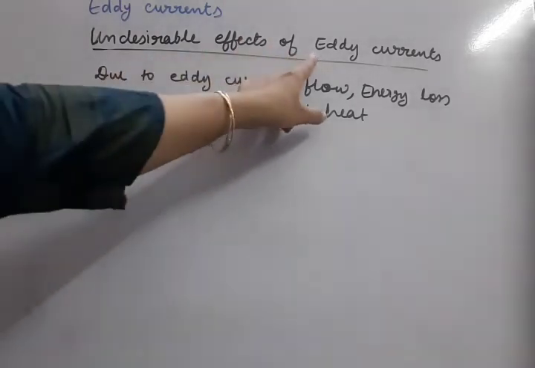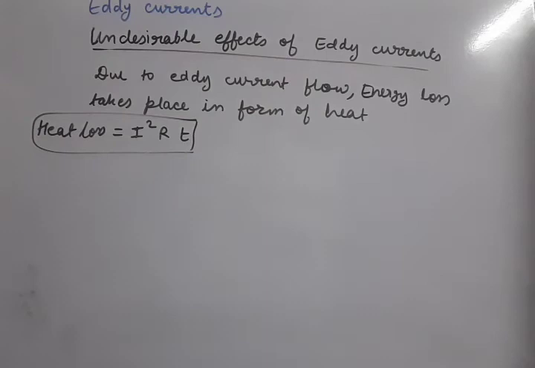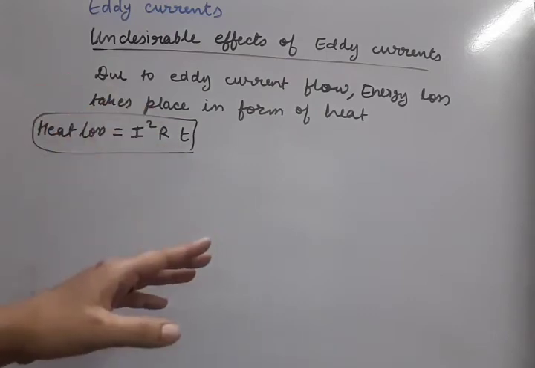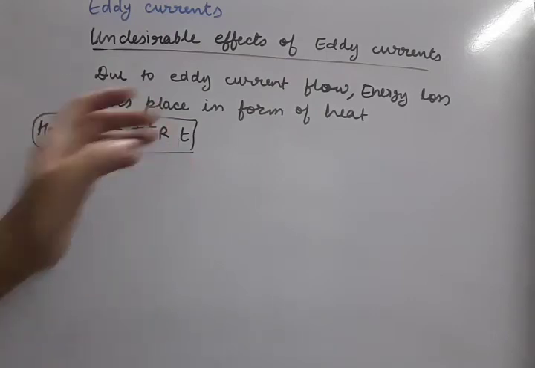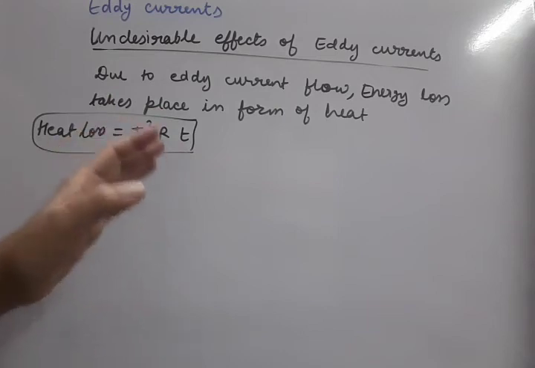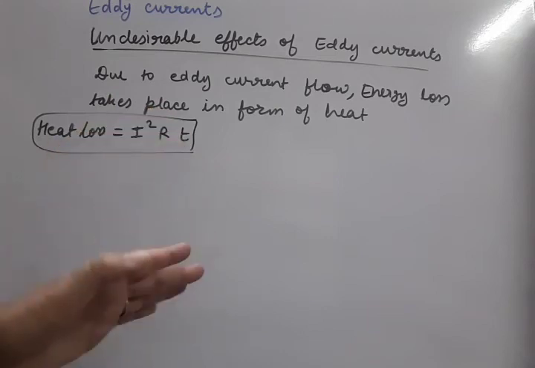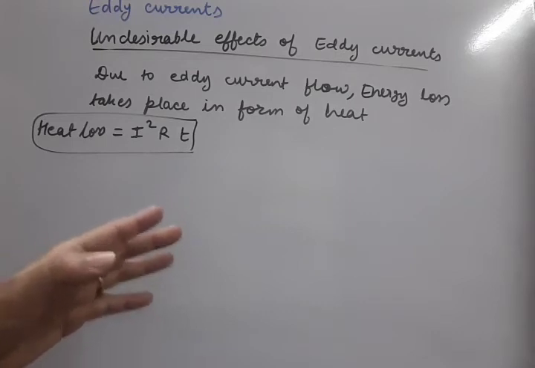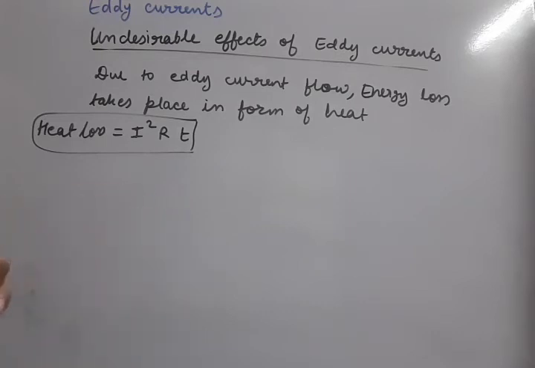Now because eddy currents are undesirable, that means somewhere they help also, but because of this heat loss they are undesirable also. So how can we reduce the eddy currents? We have to understand two methods in the next sheet.